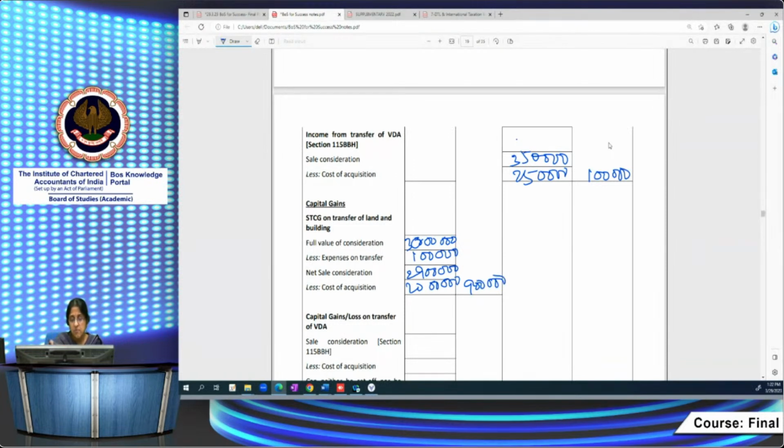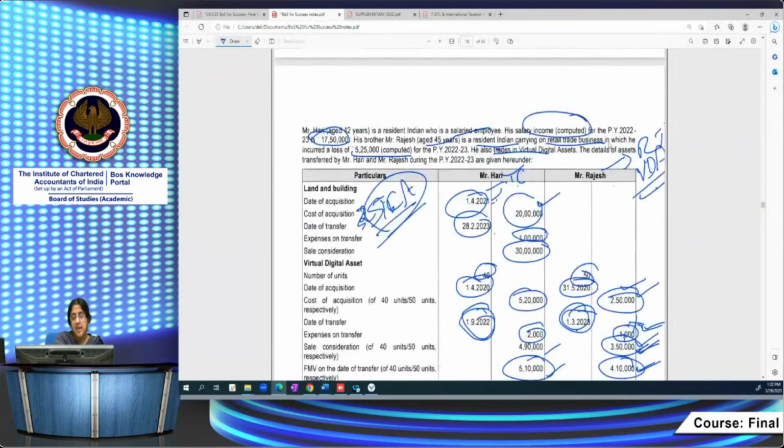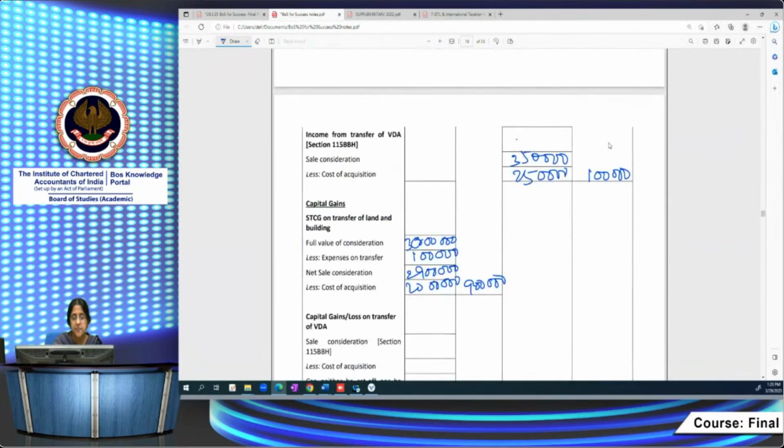Next, you have to see capital gains or loss on transfer of VDA. Again, the same provisions will apply. Whether it's business income or capital gain, the provision is the same, 115BBH. So here again, FMV is not relevant at all. It's sale consideration minus cost of acquisition. Expenses on transfer are also not relevant. Sale consideration is 4,90,000 and cost of acquisition is 5,20,000. So here there's a loss.